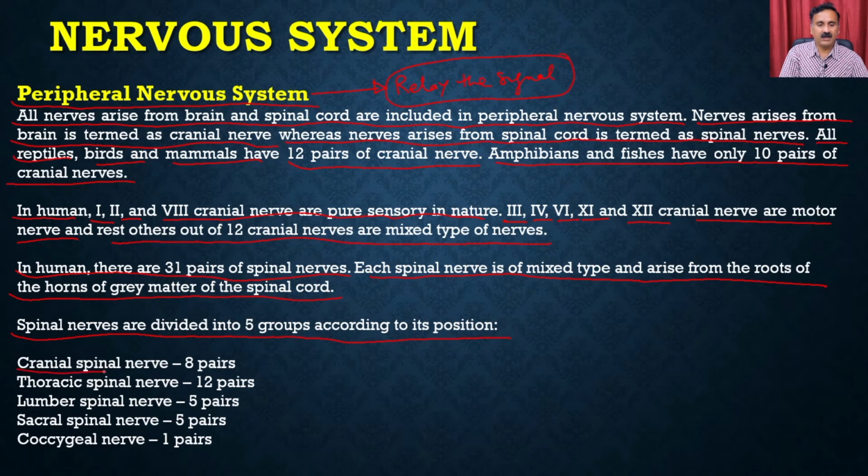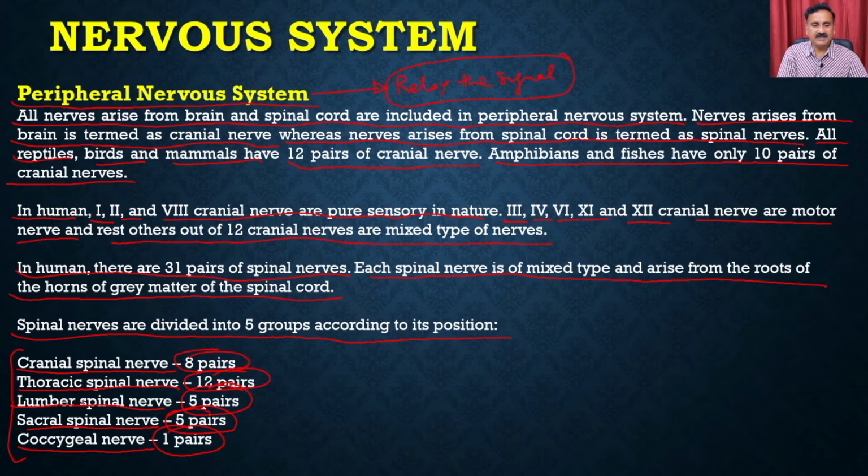You have the cervical spinal nerves, which are 8 pairs. You have the thoracic spinal nerves, which are 12 pairs. Then you have the lumbar spinal nerves, which are 5 pairs. Then you have the sacral spinal nerves, which are 5 pairs, and then you have the coccygeal nerves, which is 1 pair. If you see very carefully, these are the different areas of the spinal cord through which these nerves come out, and that's how they are grouped into the different groups.